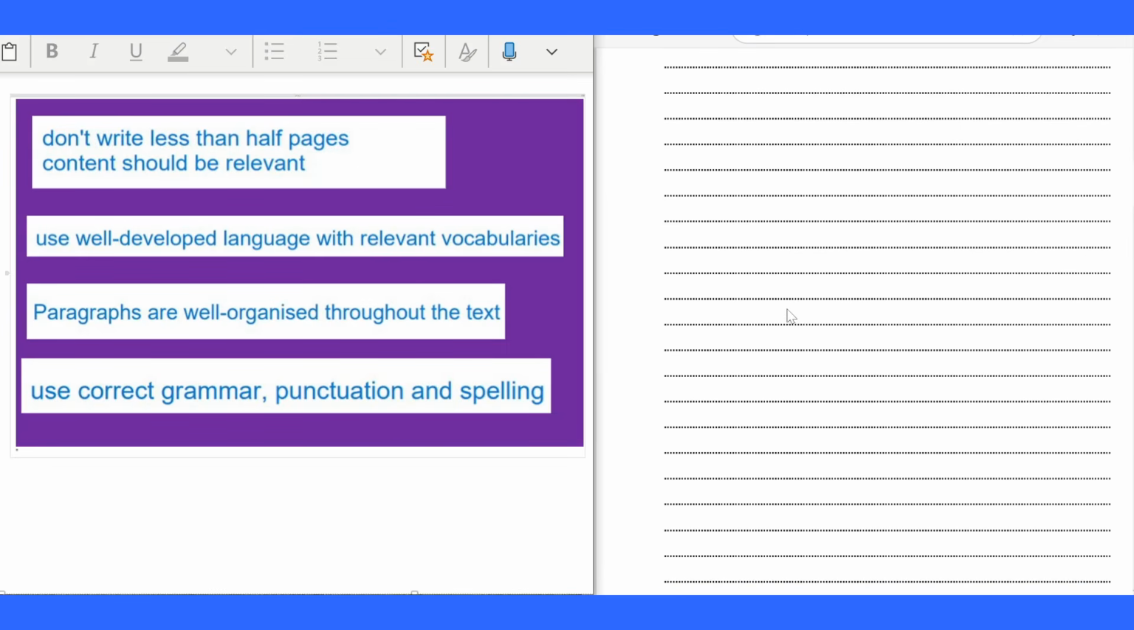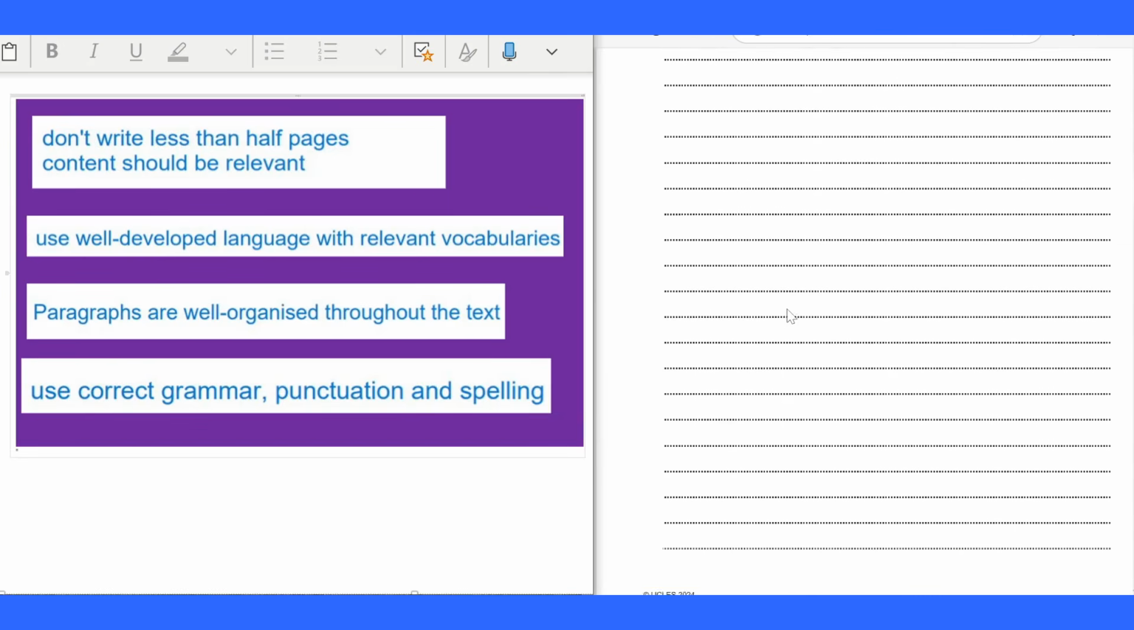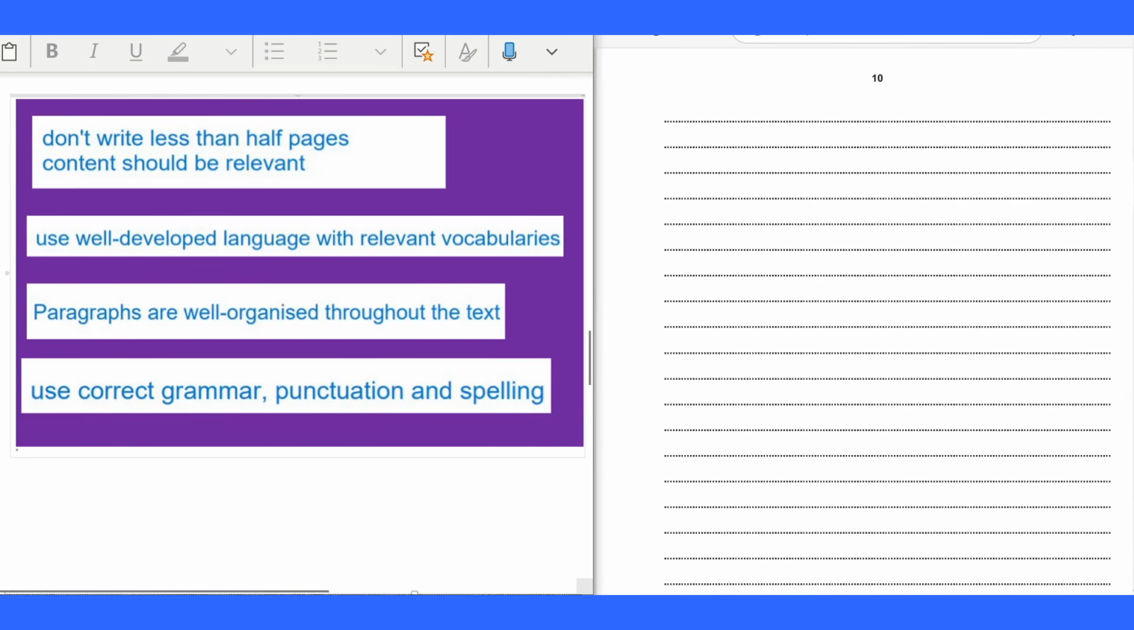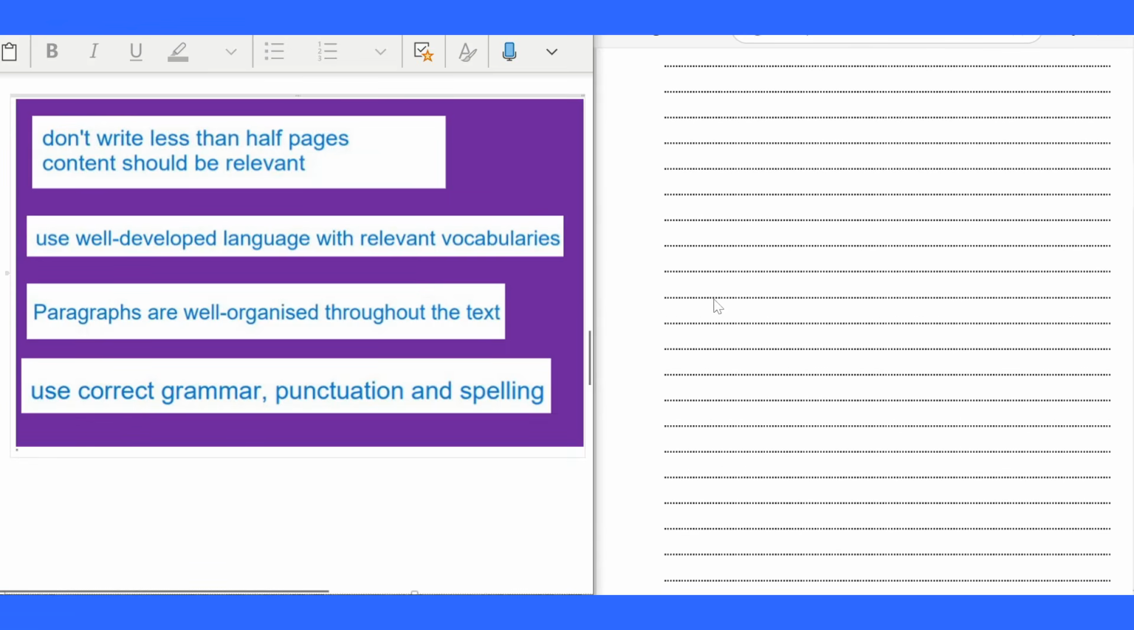The rule for this section is please don't write less than half a page. Your content should be relevant. Use well-developed language with good vocabulary. Paragraphs should be well organized throughout the text, and use correct grammar, punctuation, as well as spelling.